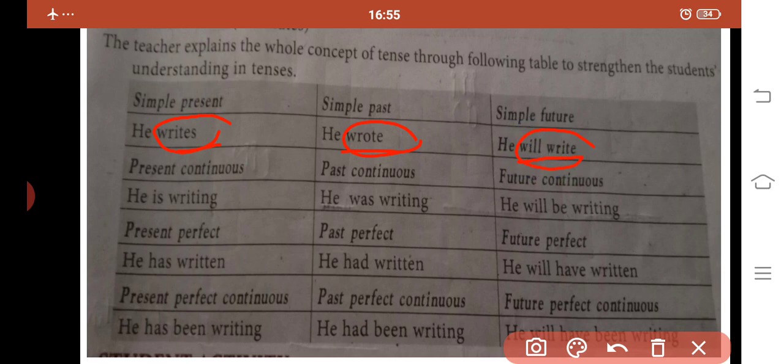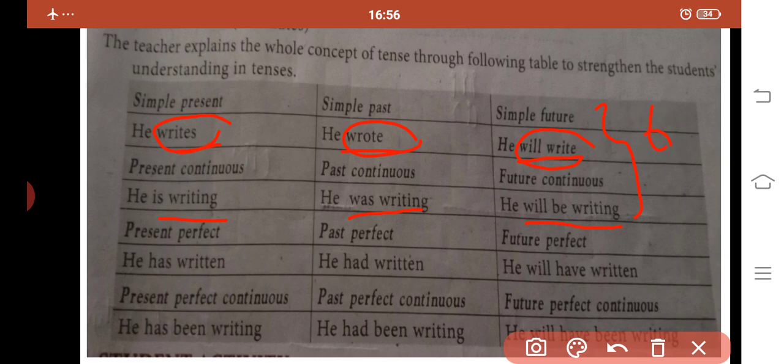Next one. In present continuous, the verb form is writing. In past continuous, was writing. In future continuous, will be writing. Here we have completed 6 tenses.